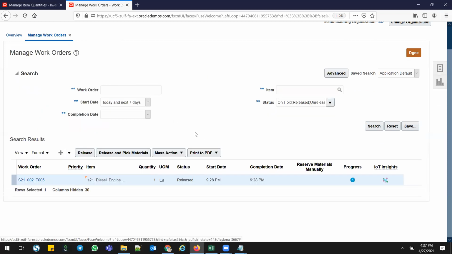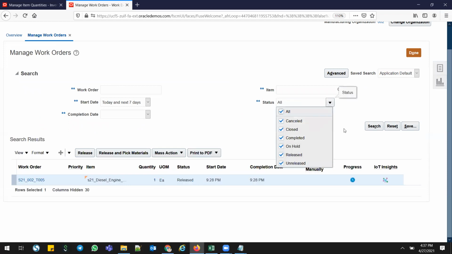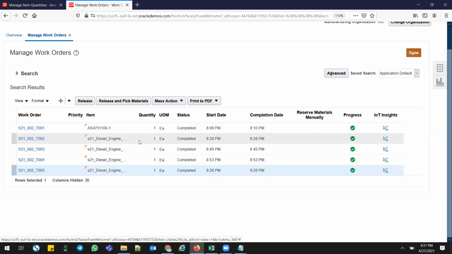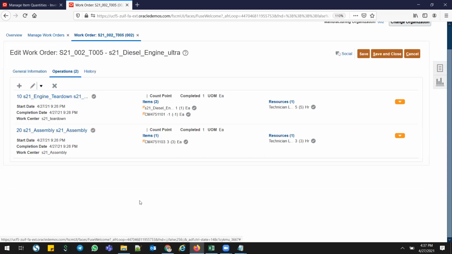I'm going to search my work order process here. In this manage work orders, make sure that you are selecting all options, search. Right, this is all my old ones which I tested here. This is T005, my work order which got completed normal. So just click it, go to history.